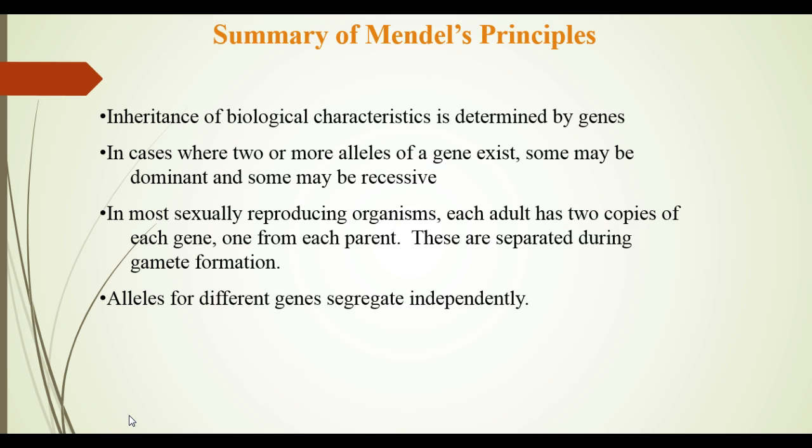In summary of Mendel's principles, inheritance of biological characteristics is determined by genes that are passed from parents to offspring. In cases where two or more alleles of a gene exist, some may be dominant and some may be recessive. In most sexually reproducing organisms, each adult has two copies of each gene, one from each parent. These are separated during gamete formation. Alleles for different genes segregate independently.